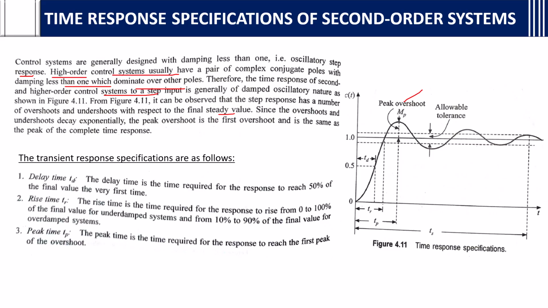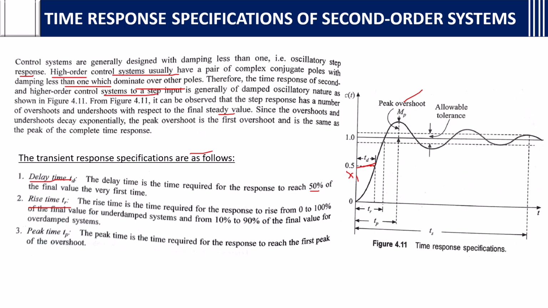There are some transient response specifications. Transient response means the response goes on changing. We will see them one by one. Delay time, TD, is the time required for the response to reach 50% of the final value the very first time. So 50% of the final value, if you are reaching, this is called the delay time.